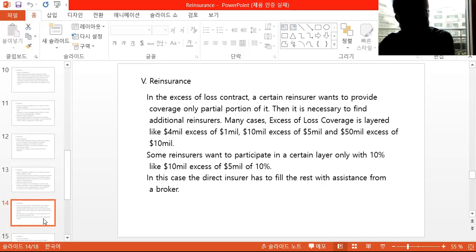In this case, the direct insurer has to fill the rest with the assistance of a broker. If a broker cannot fill all of it, even though the direct insurer wants to reinsure, because there's no reinsurer available, the primary insurer has to swallow the percentage left over.